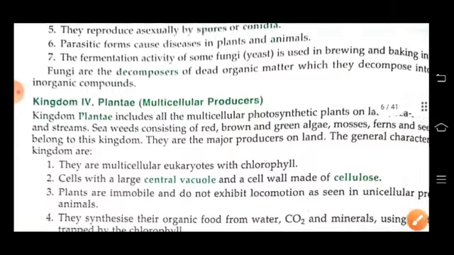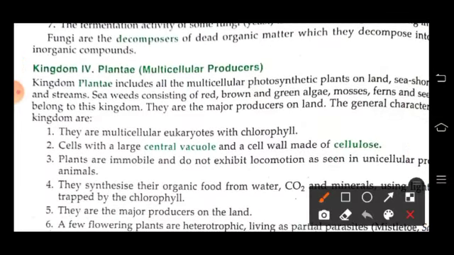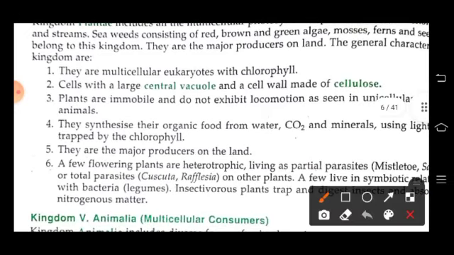Fourth kingdom is Plantae, which are multicellular producers. It includes all the multicellular photosynthetic plants on land, seashore and streams. They are the major producers on land. They are multicellular eukaryotes with chlorophyll. They have a large central vacuole and a cell wall made up of cellulose. Plants are immobile in nature and do not exhibit locomotion. They synthesize their own food with the help of photosynthesis.